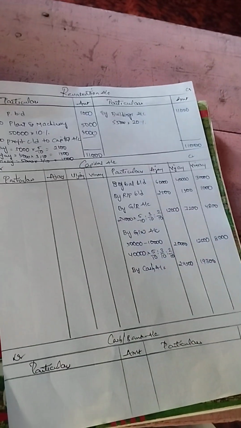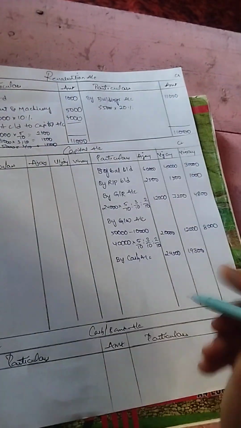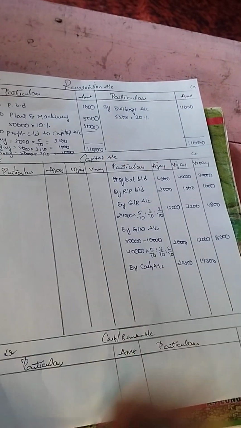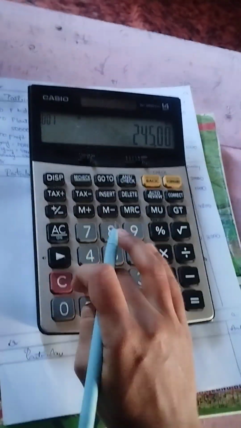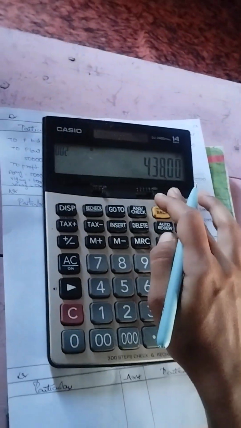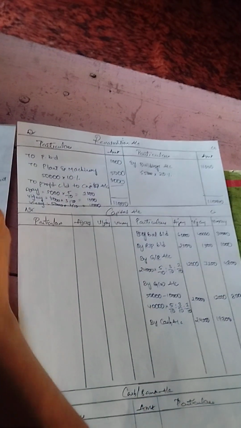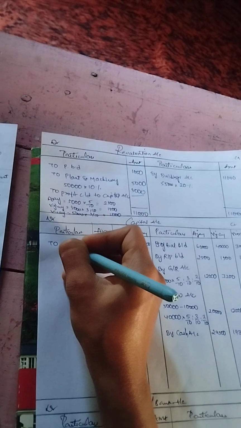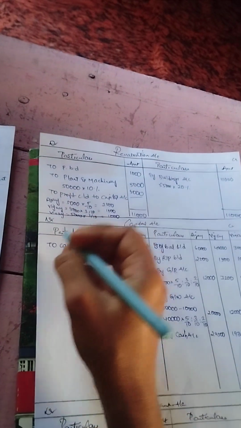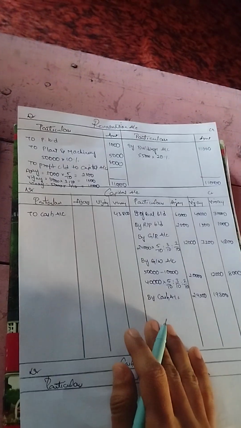So let's calculate. 24,500 plus 19,300 will get 43,800. This 43,800 is being paid to Vinay because he is moving out of the business, to cash account. Okay, now